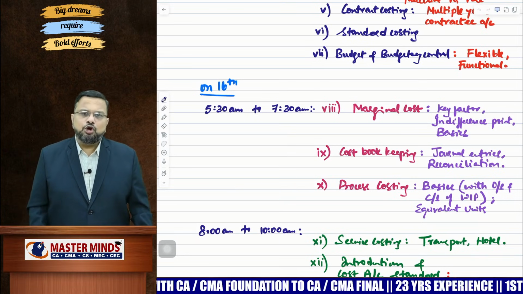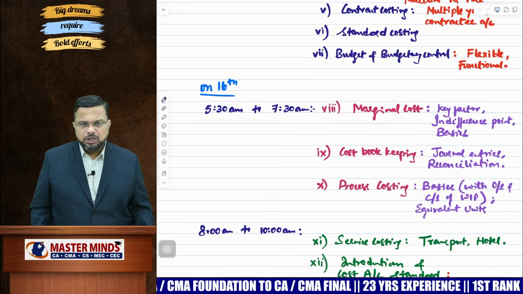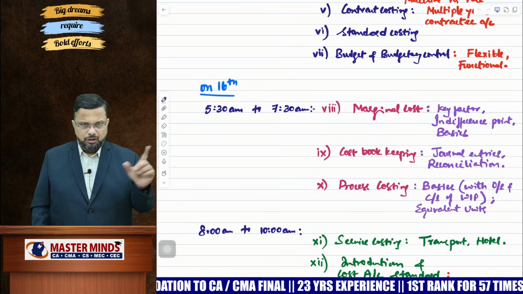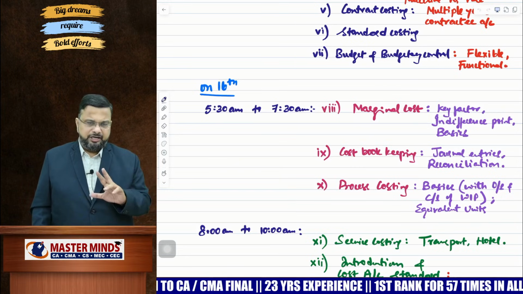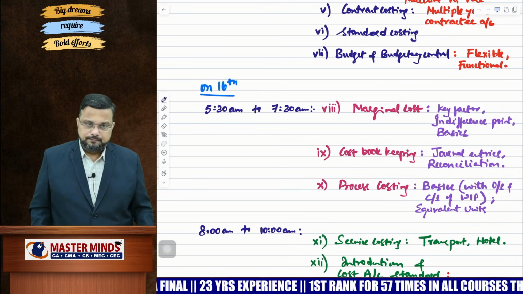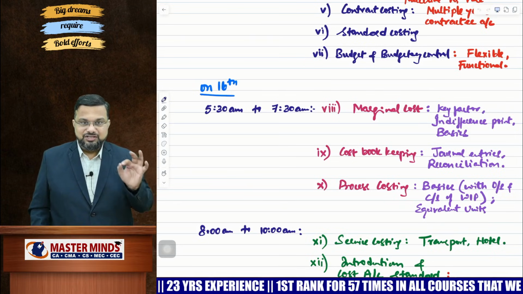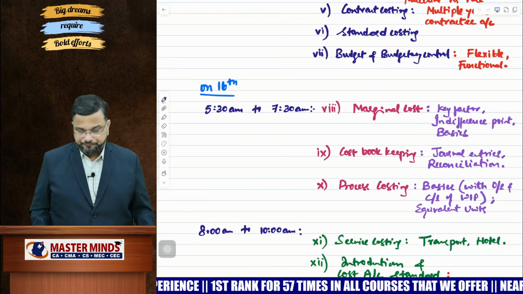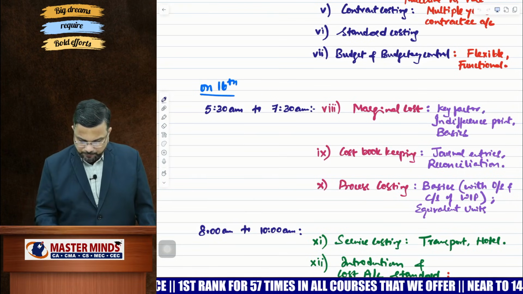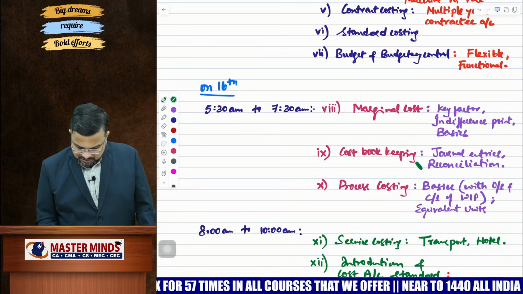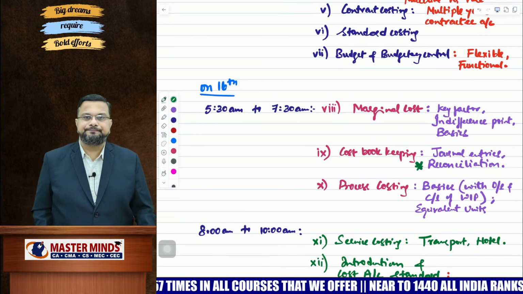Okay. Then cost bookkeeping. Now, when it comes to cost bookkeeping, you need to focus on journal entries in case of non-integrated and integrated. We have a problem each in both the non-integrated system and integrated system. Okay. And the reconciliation part is very, very important. In fact, you can straight away start with reconciliation. So reconciliation is very, very important, my dear. Let me point out that one. So this is important, the reconciliation part.